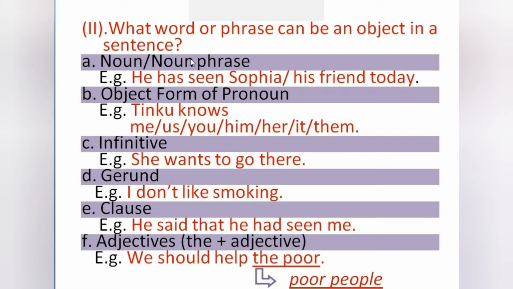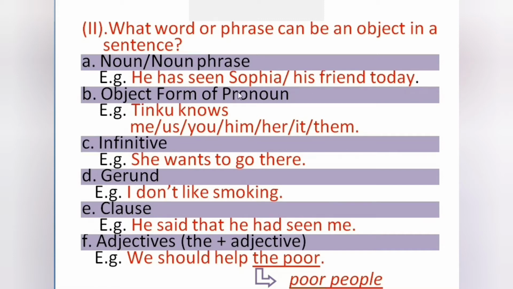So noun or noun phrase. He has seen Sophia or his friend today. Sophia is a noun, his friend is a noun phrase. So here Sophia is the object, his friend is also object. Because who question comes here or whom question comes here? Who has he seen? Whom has he seen? So answer is Sophia or his friend. So here noun or noun phrase is object.